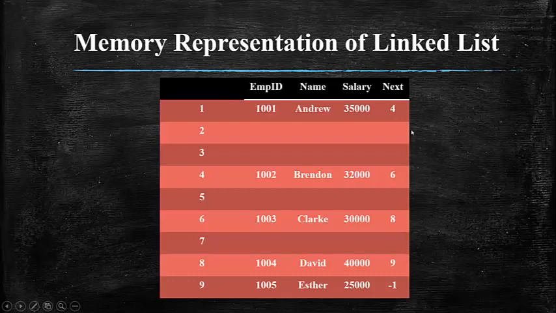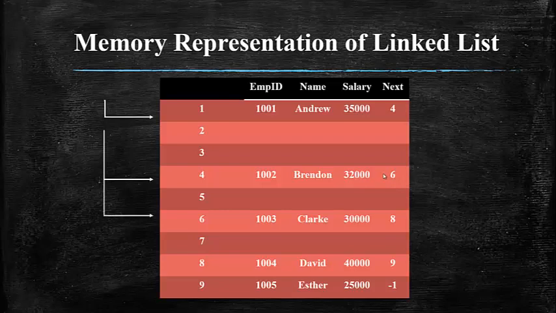Let's say, for example, you start with the record in the memory location 1, and the next record will be pointing. See, if you see here, you have the node that has the member that is next. So this next is going to point to the physical memory location where the next record should be present. The next record is present in the fourth memory location, and if you see the fourth memory location, you can see the address of the next record where it is available. So the next record is available in the sixth memory location.